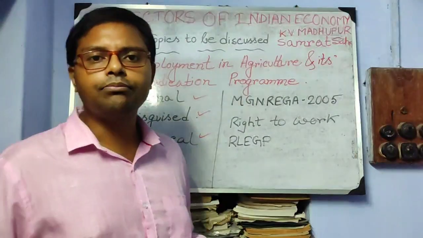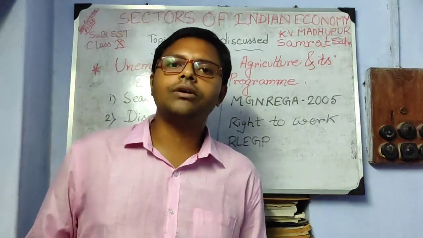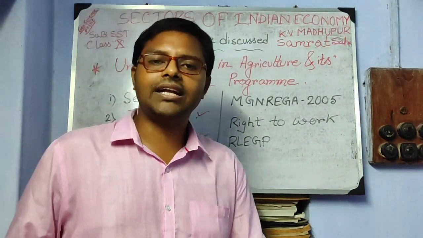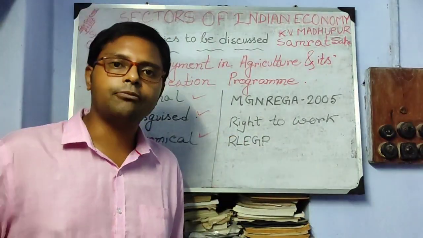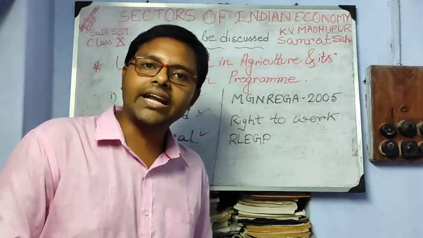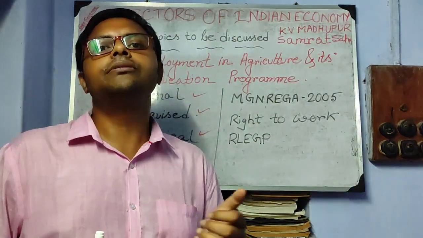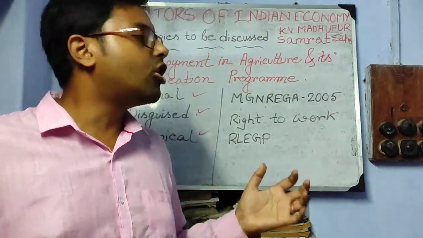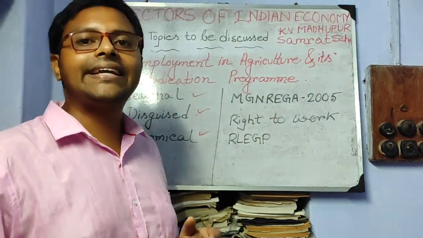And economical unemployment: due to less income and less profit, most agricultural farmers cannot appoint more laborers. This is called economical unemployment. So these are the basic three types of unemployment found in agriculture. To eradicate this problem in rural India, the government has taken different initiatives, different steps to eradicate unemployment.